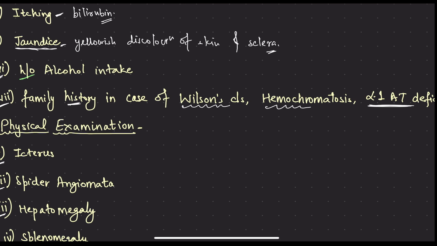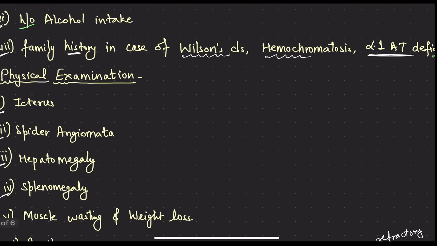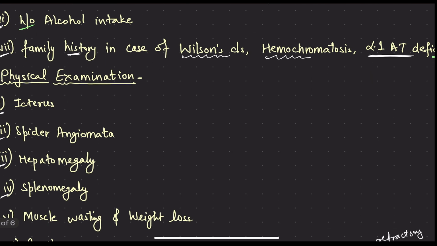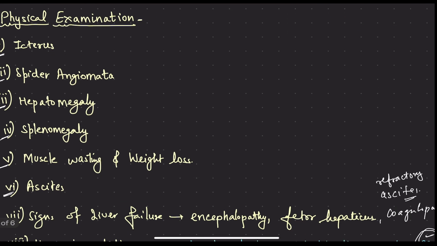Family history in case of Wilson's disease, hemochromatosis, and alpha-1 antitrypsin deficiency. Right? So in history we have two things: history of alcohol, history of some drugs, not only alcohol, some drugs also. Family history of Wilson disease, hemochromatosis, alpha-1 antitrypsin deficiency. Then we come on to physical examination, what we will see in the patient in the form of signs. First of all, we will see the icterus. The eyes are yellow, the skin is yellow, the soles are yellow.